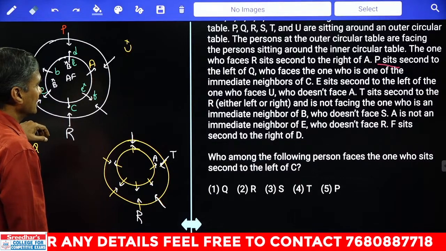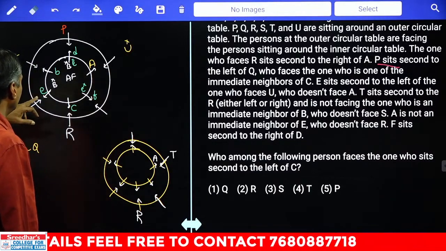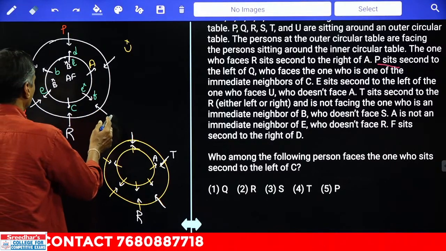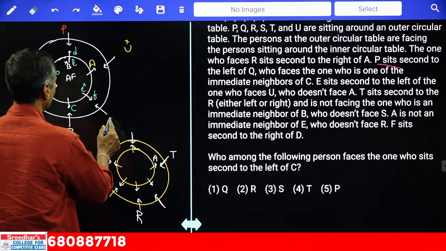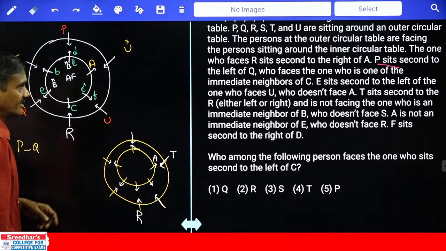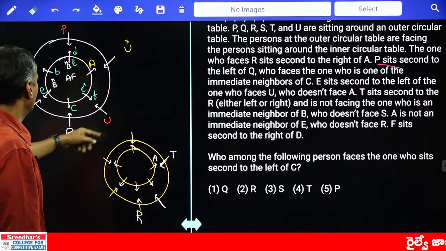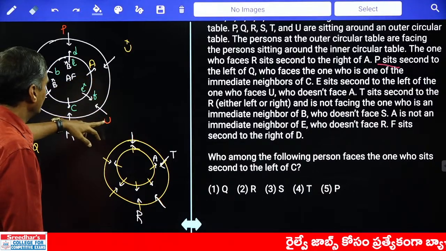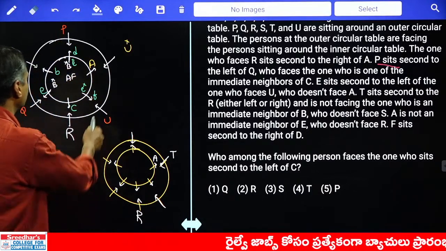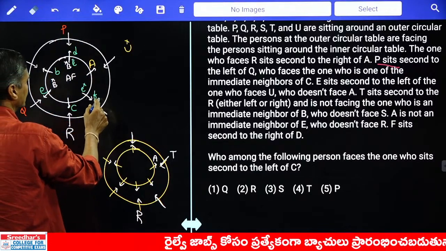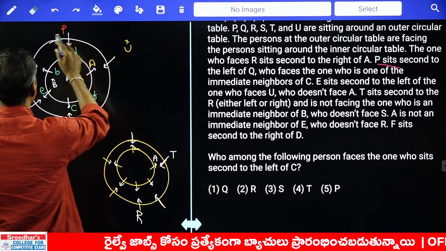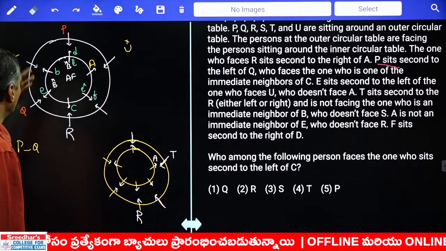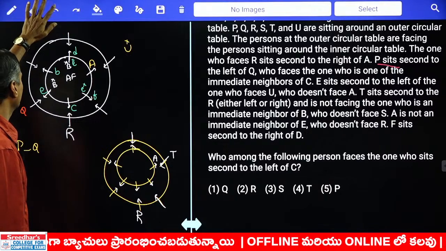And E sits second to the left of the one who faces U, isn't it? Now, E is facing the one who is seated second to the left, meaning U is here. Now follow: E sits second to the left of the one who faces U. Second left of the person opposite U should be E, but that is not possible. Hence U cannot be at this place. U cannot be here, cannot be here, cannot be here, cannot be here. There is no possibility for U at all. That means whatever assumption we have taken, Q at this place, is wrong. We cannot have Q at this place.